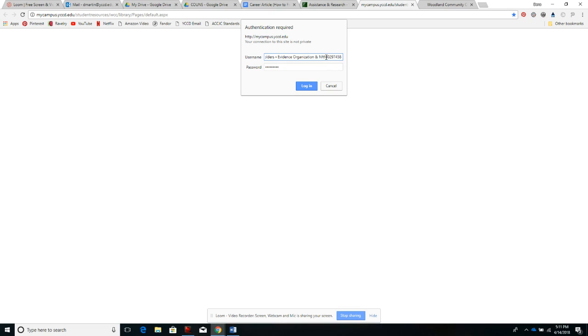So that's why I just show students how to do it the other way. Sorry, it pasted something else that I pasted there before. Okay, so I'm going to add the YCCD web / just one more time, so that way you can see it. And then student ID number, web advisor password. Once I click login, it's going to then take me to the library's portal web page.